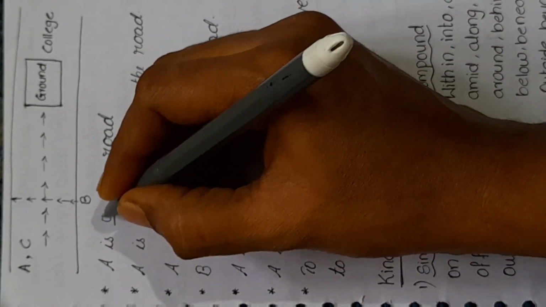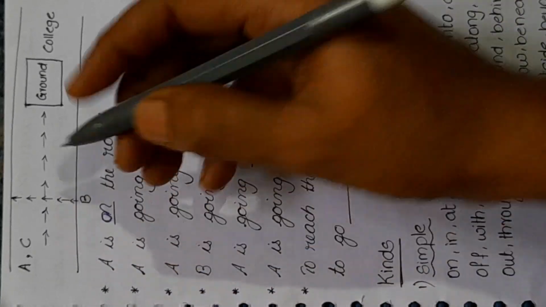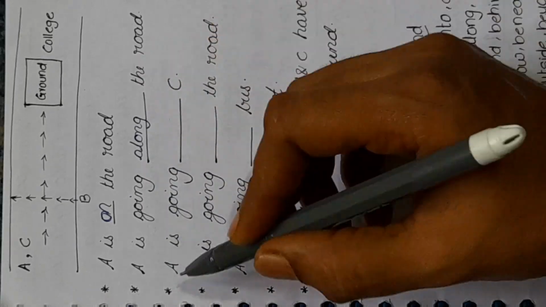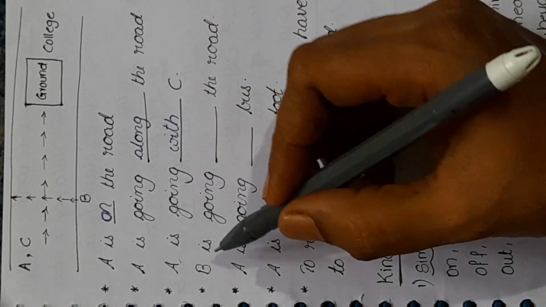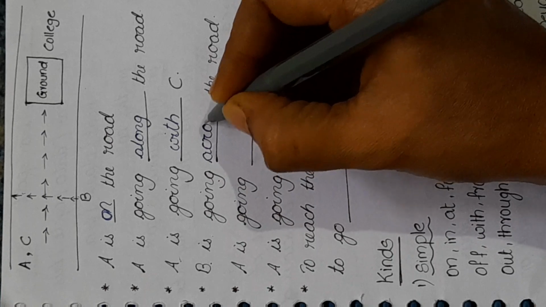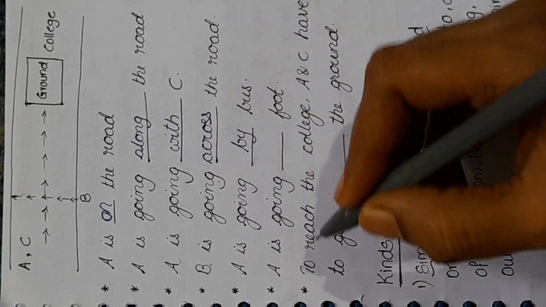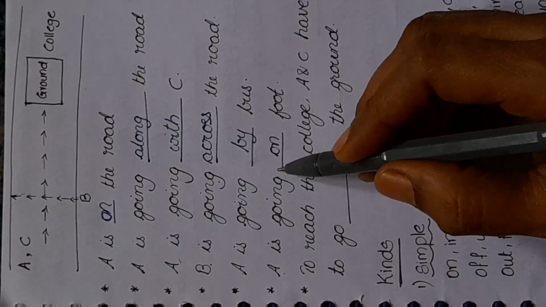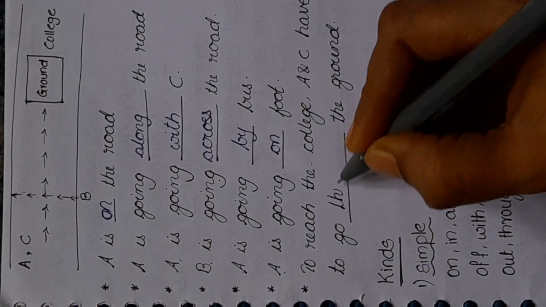A is on the road. A is standing on the road. A is going along the road. A is going with C. With is also a preposition. B is going this way, so across the road. A is going by bus. A is going on foot. To reach the college, A and C have to go through the ground.